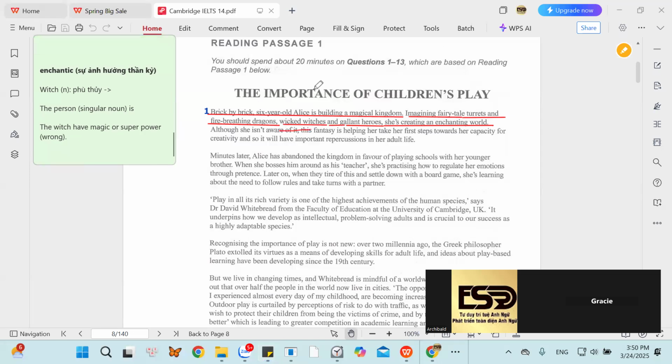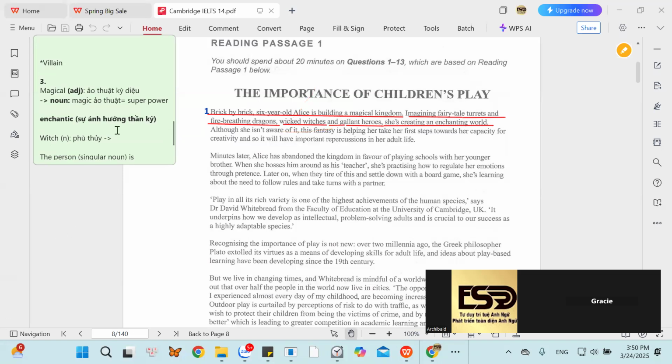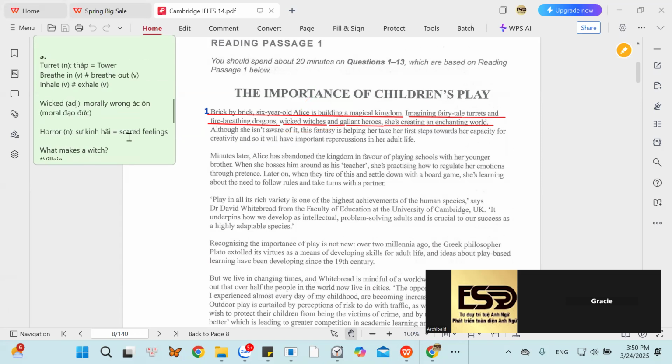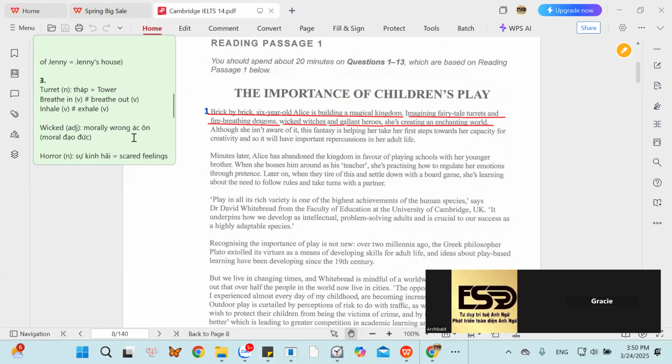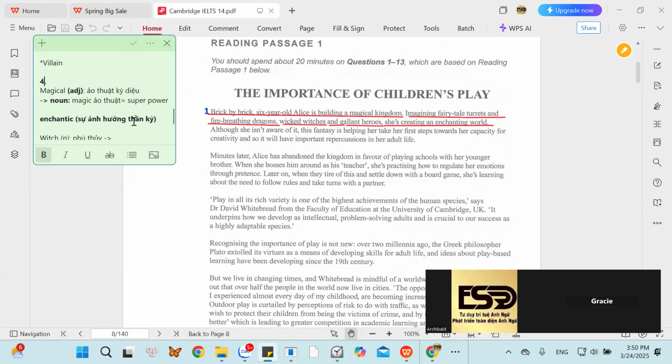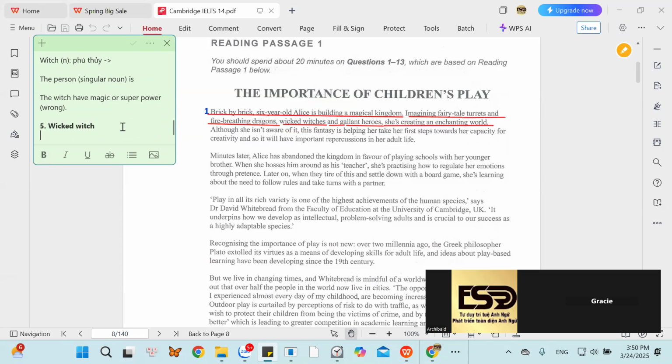We don't say wicked, no, wicked witches. What do they mean by saying wicked witches? English, please. Do you have any other words to describe a wicked witch?